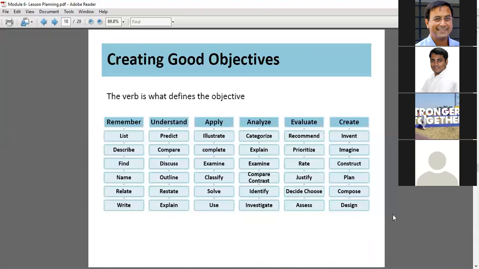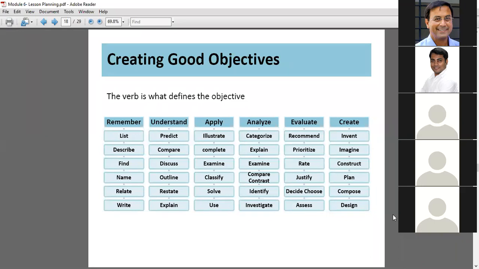Everyone, you already have this module, so you need not take a screenshot or write this down, but go through these points like we just did. We went through each point and tried to analyze or detail out each point. You should try to do that. You can take any sample topic and try doing that.